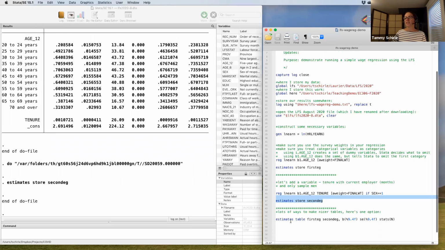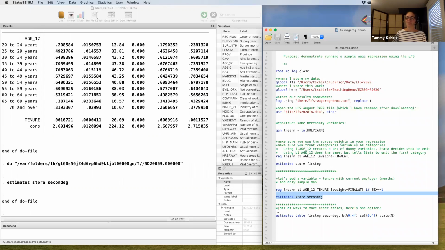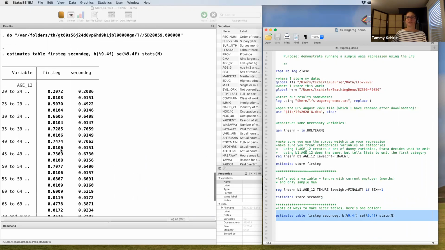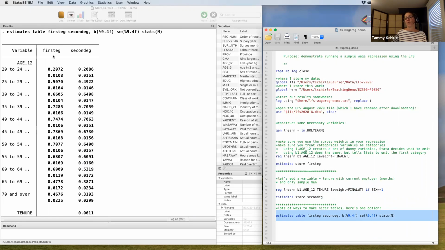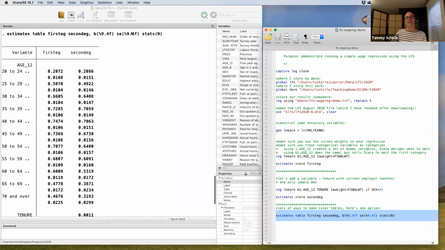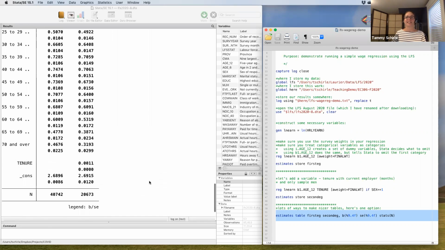So what I want to do here, and there are lots of different ways to make nice tables, you can get them into Excel as well, but here's a simple option where we use the estimates table command to create a slightly nicer table that more easily fits into something you can format for a report, offering the results from both of those regressions in nice columns. And you can see that we formatted the coefficients and standard errors here so that they only go to 4 decimal places. Anyways, that is enough to get you started in running these regressions.